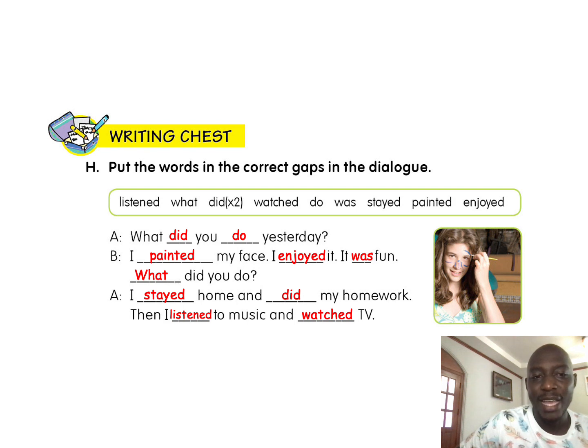Then we also have, I stayed home and did my homework. So we use "did" 2 times. So these are the correct words put in the correct gaps. Okay? Now we are going to proceed.